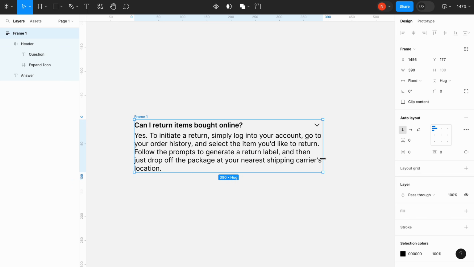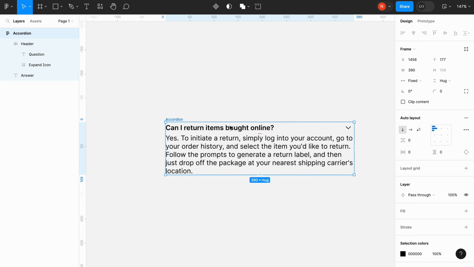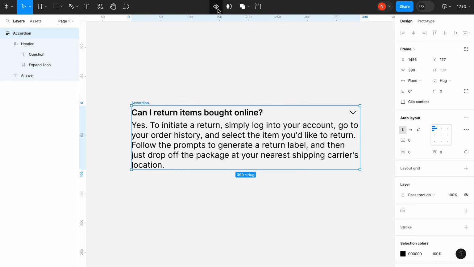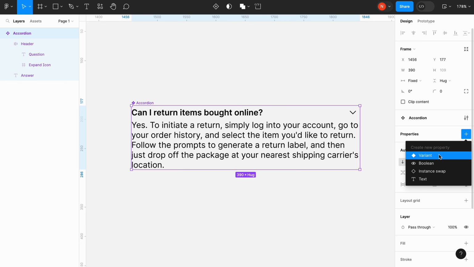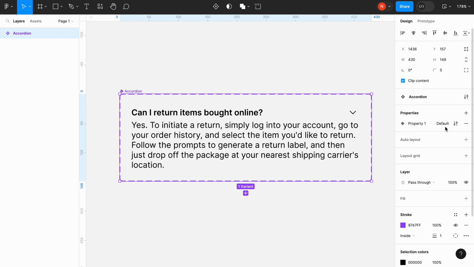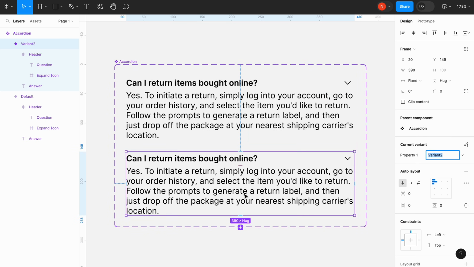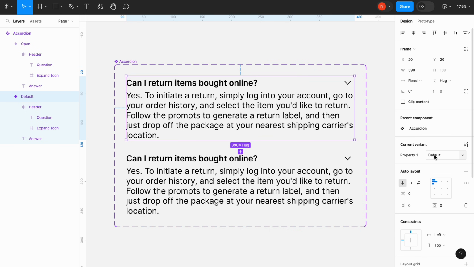Let's give our element a name, Accordion, and select it. We can now create a component. Our newly created component will have two variants. The second variant will be open, and the first one will be closed. As you probably guessed, it's a state of this component.